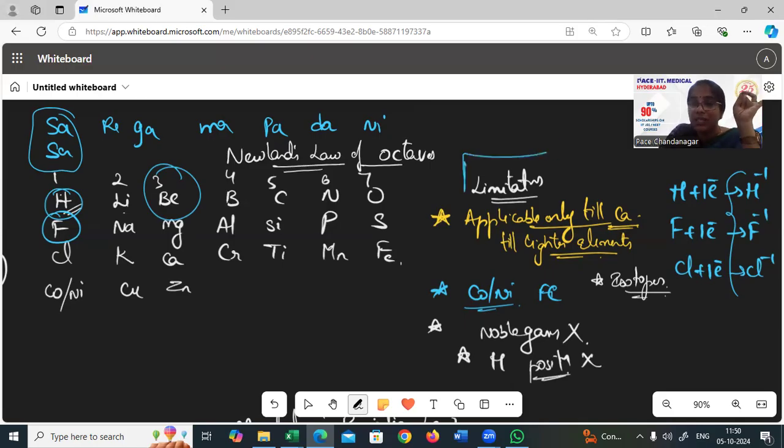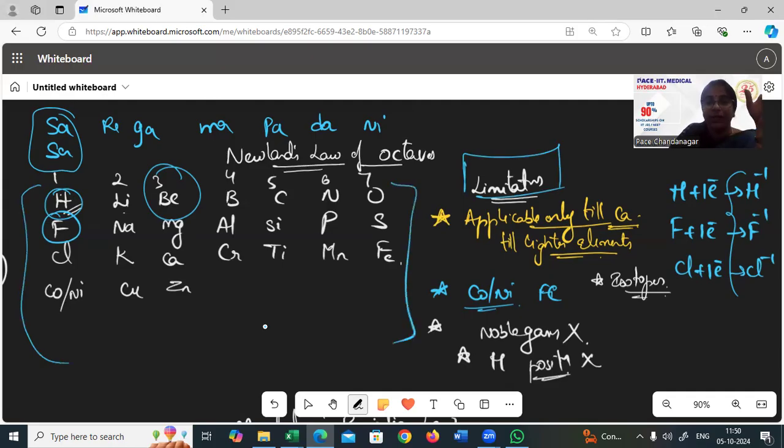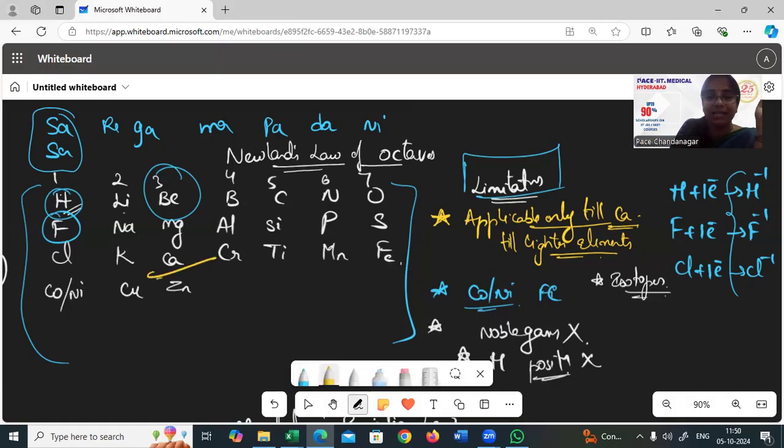Now, what are the limitations then? Why are the limitations given? Because in the periodic table that he has shown, his rule is applicable only till calcium, only till lighter elements. Heavier elements are not obeying this rule. For example, cobalt, nickel, and iron all have similar properties of magnetism, right? But they are not put under one group, and moreover, two elements are put under one group. Why? The reason is not explained by him.